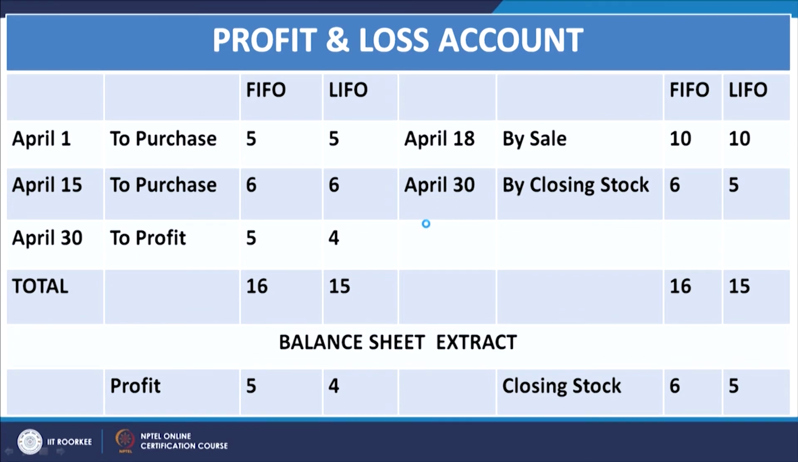What about the closing stock? Now, please note this. In the case of FIFO, the closing stock consists of the last consignment, so it will be 6. In the case of LIFO, the closing stock will consist of the April 1 consignment, which is at 5. And what about the sale? The sale is obviously the same in both cases.